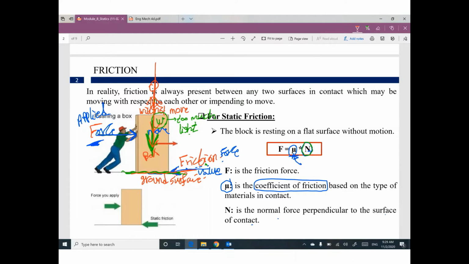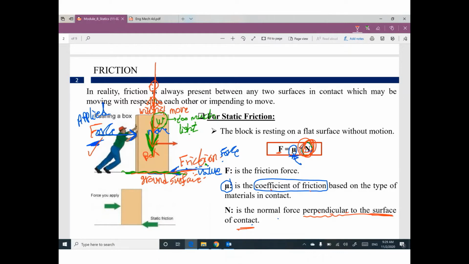That makes sense? So from this slide, I need you to learn 2 points. The first one, the friction force direction is opposite to the applied force. The second one, the friction force equals mu, which is called the coefficient of friction, times N, and this N is a force perpendicular to the surface of contact.